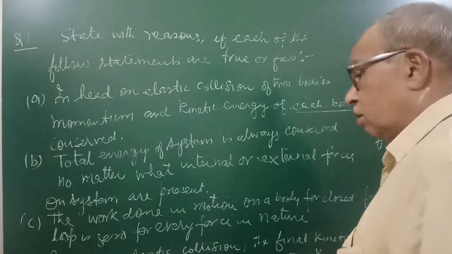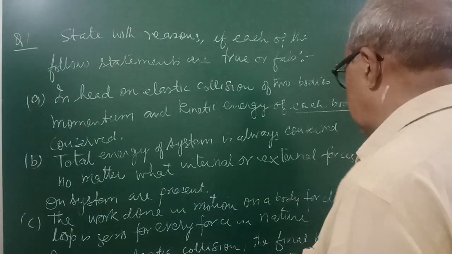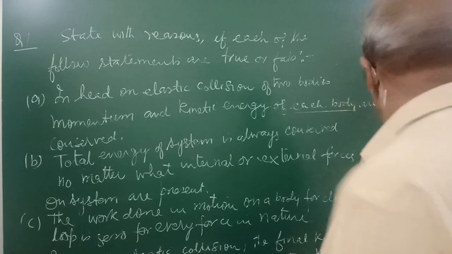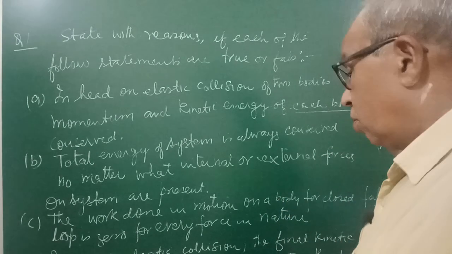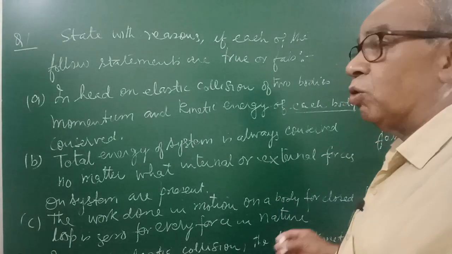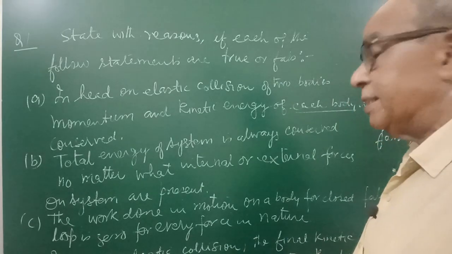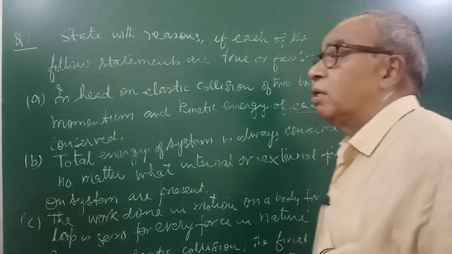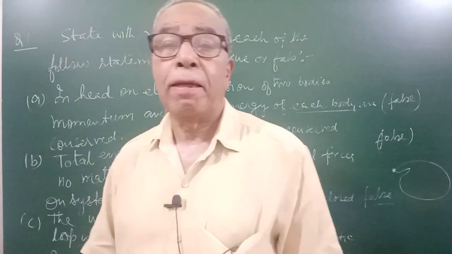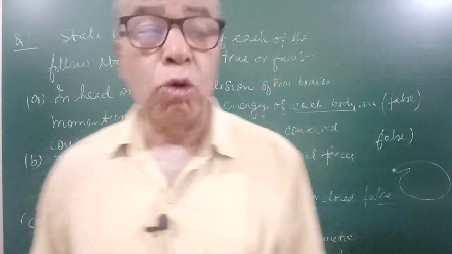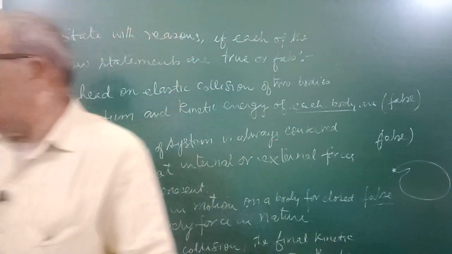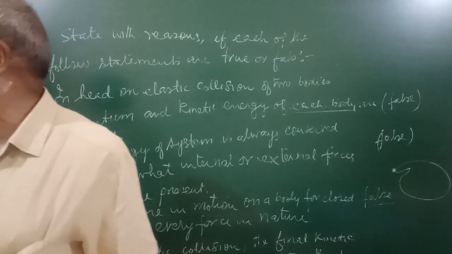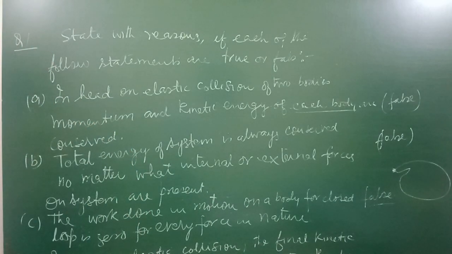Work done in motion on a body through a closed loop for every force in nature is zero. This is wrong because it is true only for conservative forces. You know conservative force? Examples are gravitational force and electrostatic force. These are conservative forces.